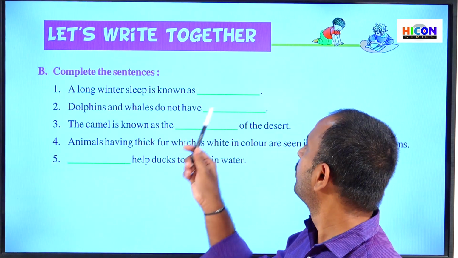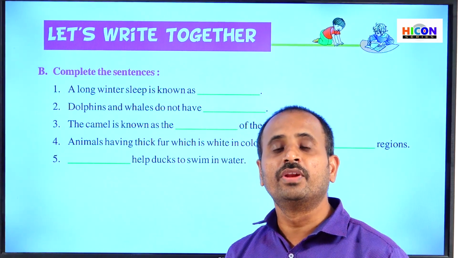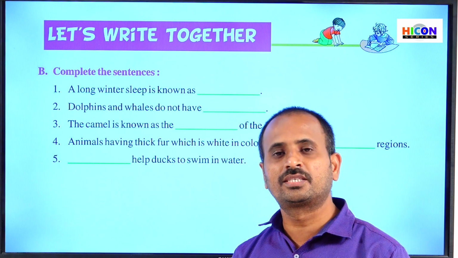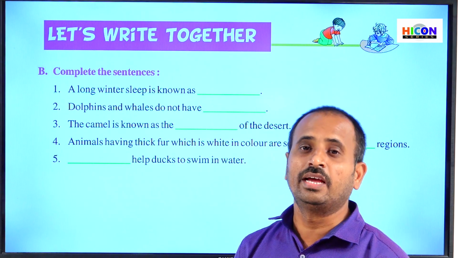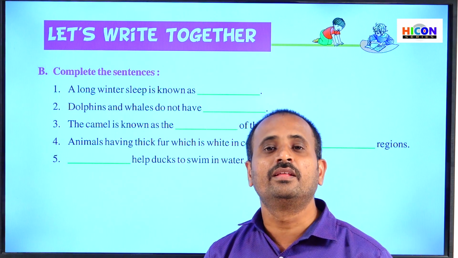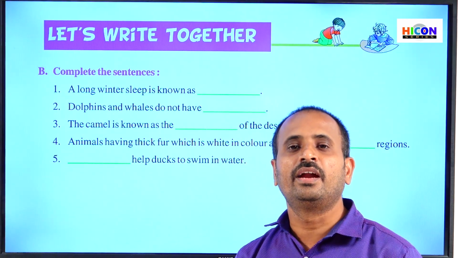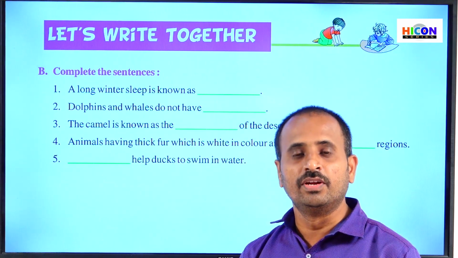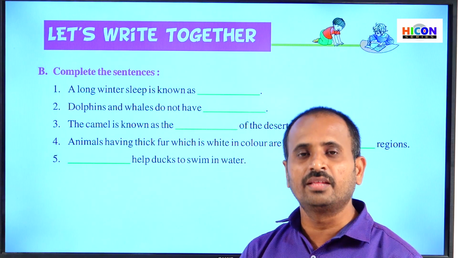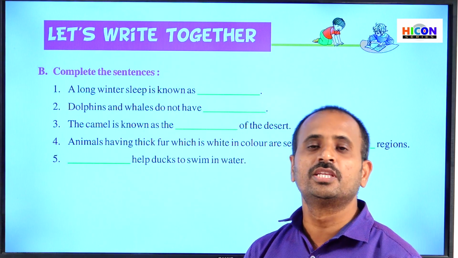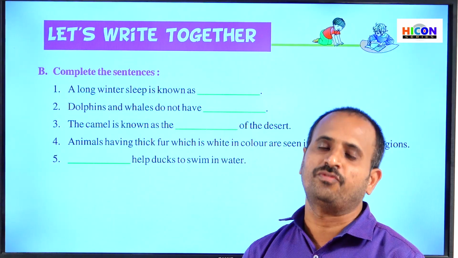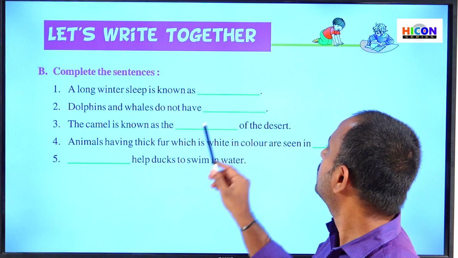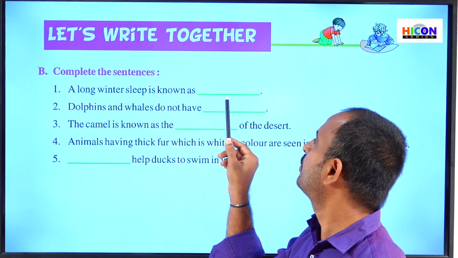During hibernation, these polar bears conserve their energy for the next season. Their heart rate and breathing rate fall down and their energy will not be wasted. It will be preserved in their bodies. That's why they can take a long sleep up to 3, 4, 5 months. So that long sleep is known as hibernation. So the answer for the first sentence is hibernation.